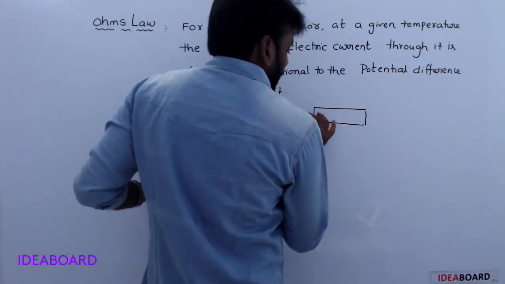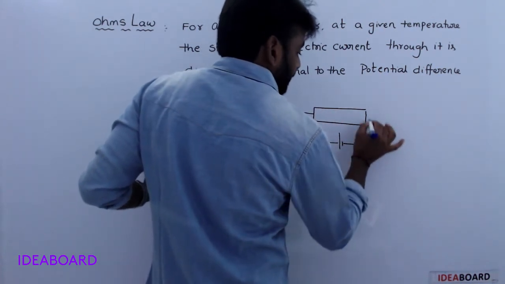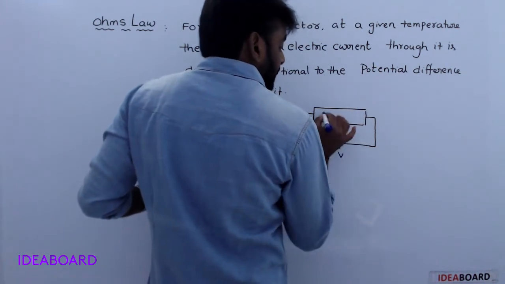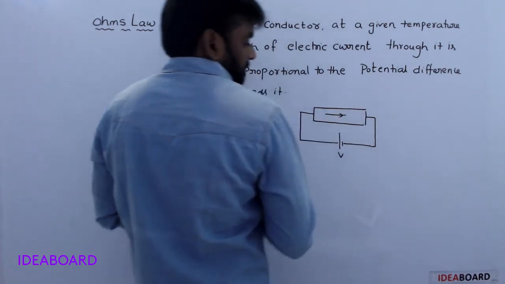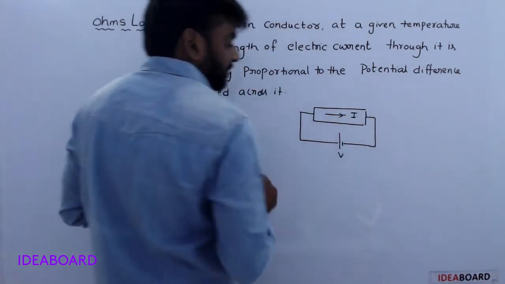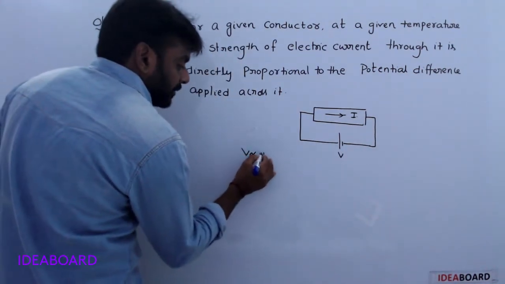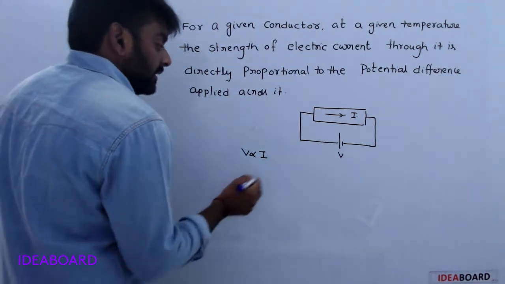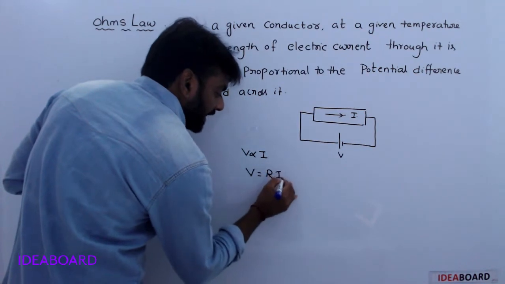For example, it is a conductor. Here the applied potential difference is V. Due to this, current is passing through it. The strength of the current is I. From that statement, V is directly proportional to I. So V is equal to R into I.